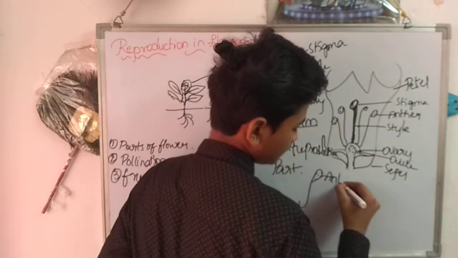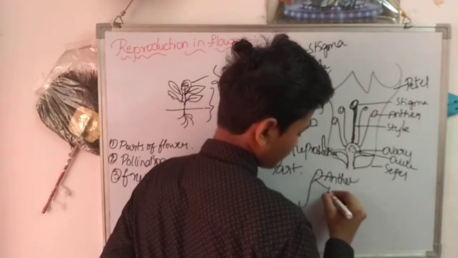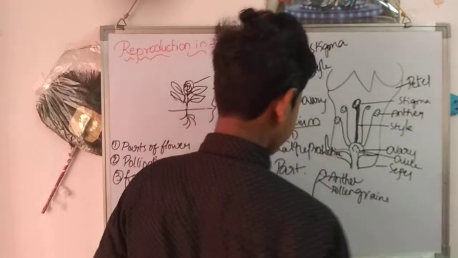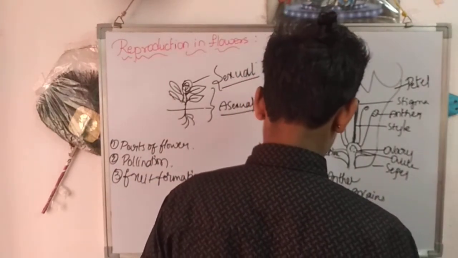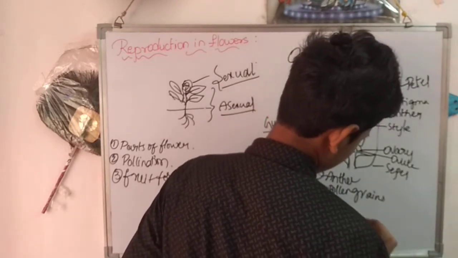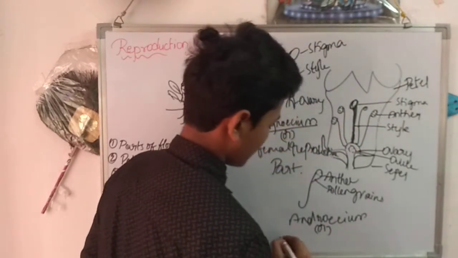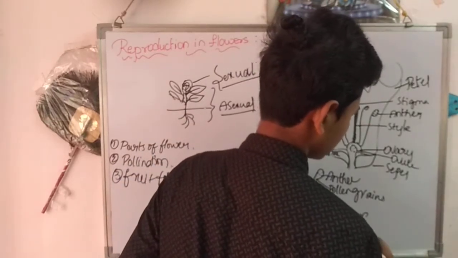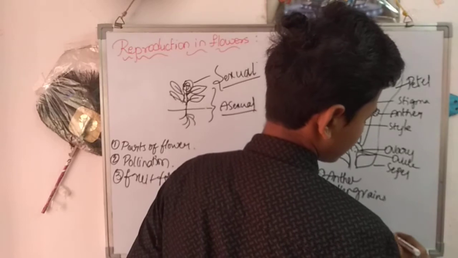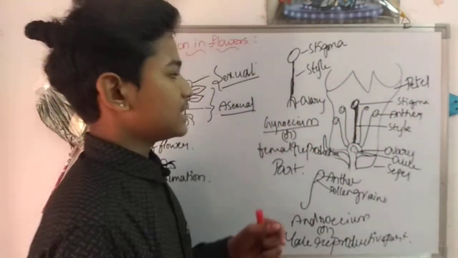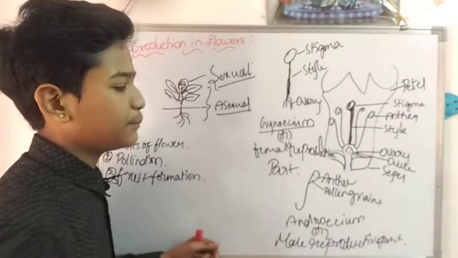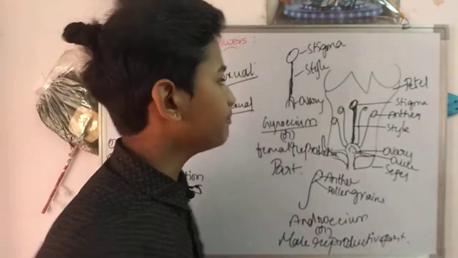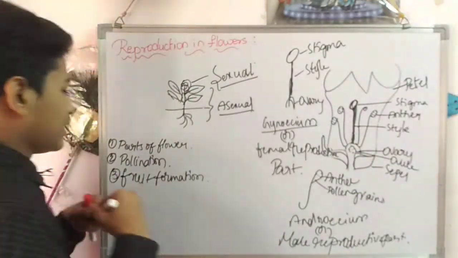And this part, the anther and the pollen grains, is known as androecium, or the male reproductive part. Okay, this part is known as gynoecium or the female reproductive part, and this part is known as androecium or the male reproductive part. Now the parts of the flower are completed.